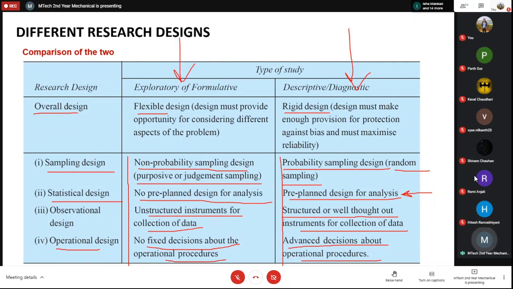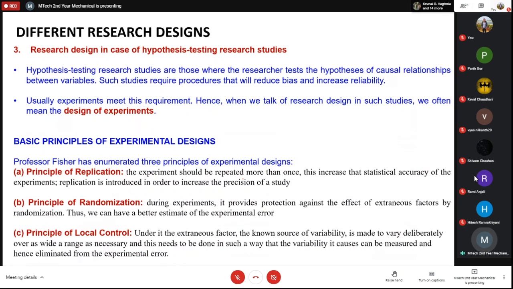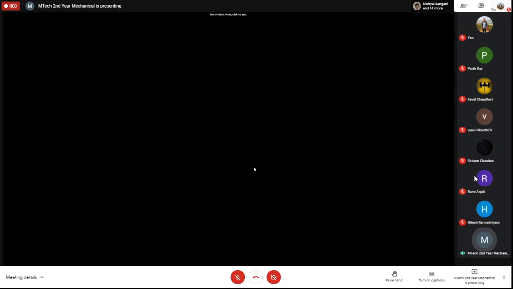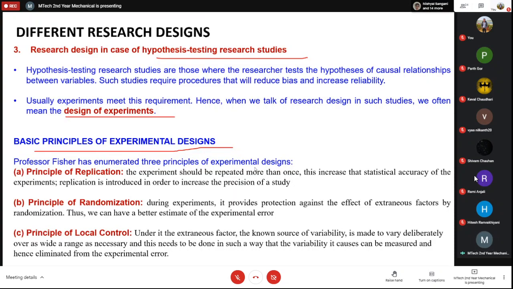I think we can stop here, because we are already at 5:30. But the next thing is the third one, which is the hypothesis testing research studies. Basically, these are studies in the design of experiments. So we'll see in the next class what the design of experiments is, the basic principles of experimental design, and then some more details. So the next few classes might be a bit interesting.